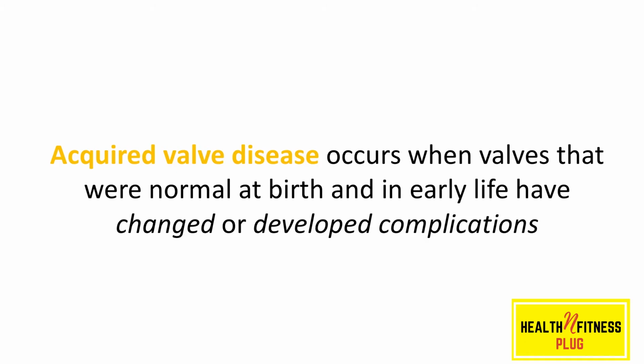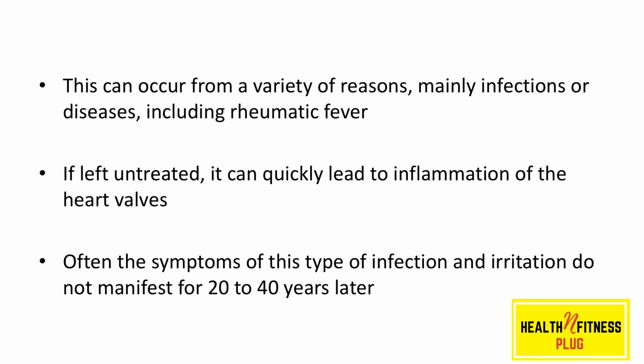Acquired valve disease occurs when the valves that were normal at birth and in early life have changed or developed complications. This can occur from a variety of reasons, mainly infections or diseases, including rheumatic fever, caused by an untreated bacterial infection such as strep throat. Often, this type of infection in childhood, if left untreated, can quickly lead to inflammation of the heart valves. Often, the symptoms of this type of infection and irritation do not manifest until 20 to 40 years later.